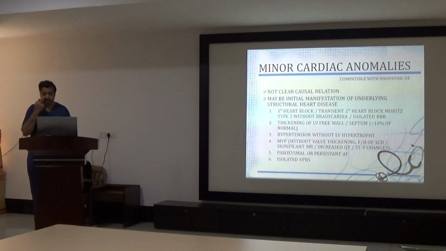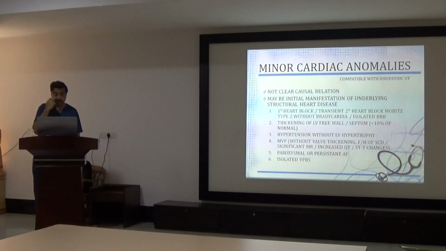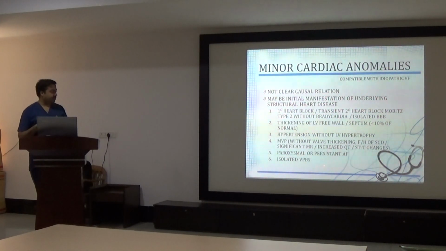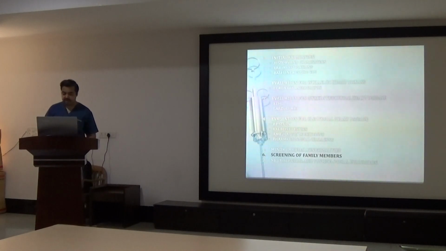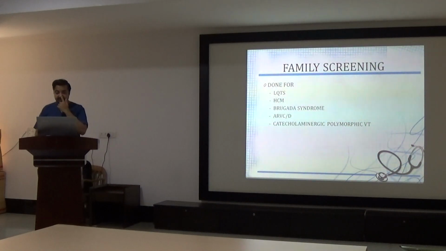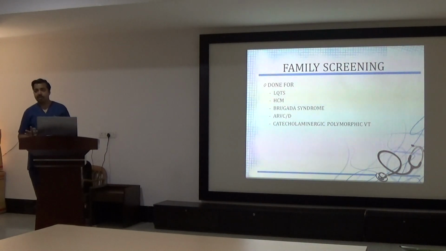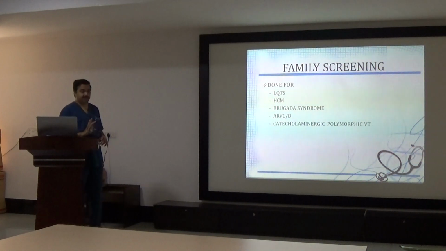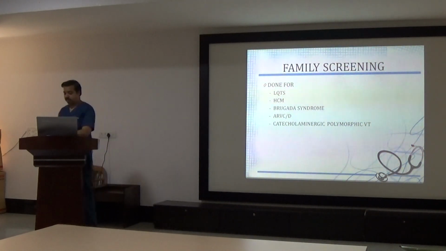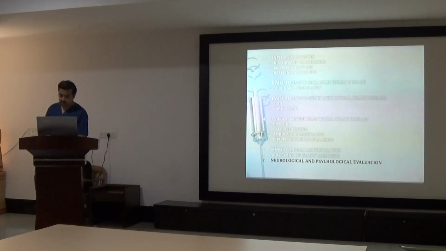Then hypertension without LV hypertrophy could also be one of the markers of such minor cardiac abnormalities. MVP, paroxysmal or persistent AF and isolated ventricular premature beats could be markers of minor cardiac abnormalities. Then family screening is recommended for patients who are diagnosed with long QT syndrome, hypertrophic cardiomyopathy, Brugada syndrome, ARVD and CPVT. These patients will require familial screening also.